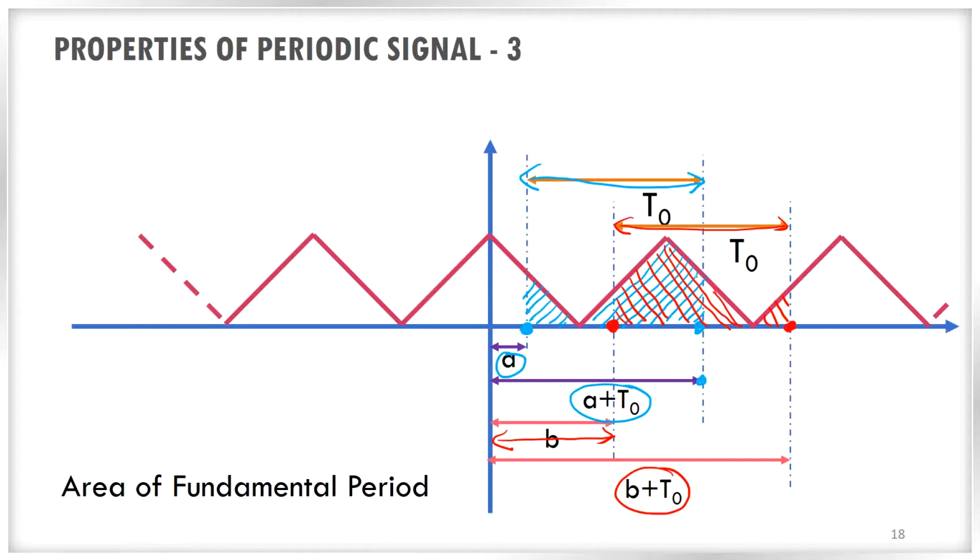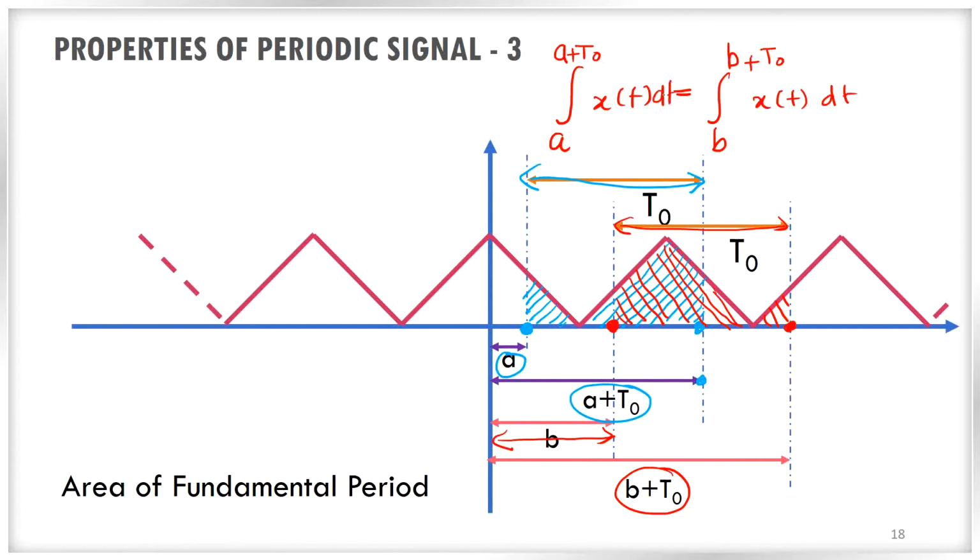Because of the periodicity, they both should be equal. The area of the fundamental period should be equal. So otherwise we can tell it like this in terms of integrals: integral from A to A plus T0 of x of t dt is equal to integral from B to B plus T0 of x of t dt.